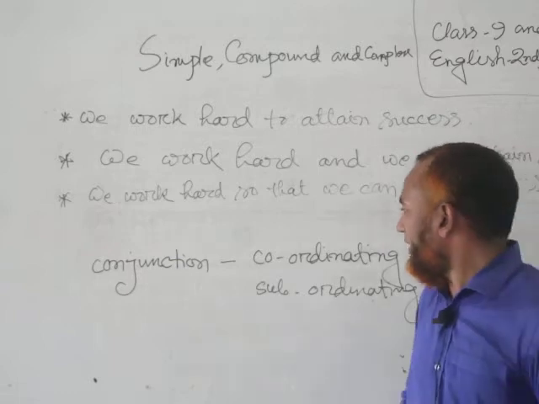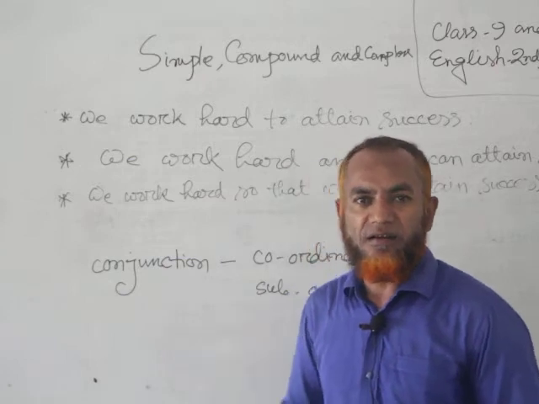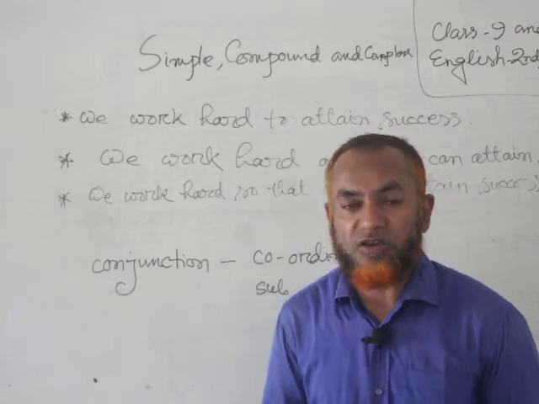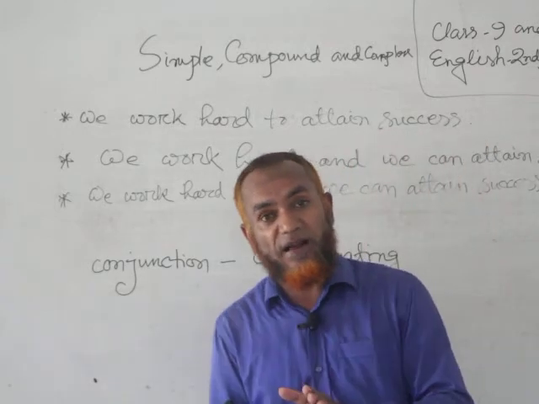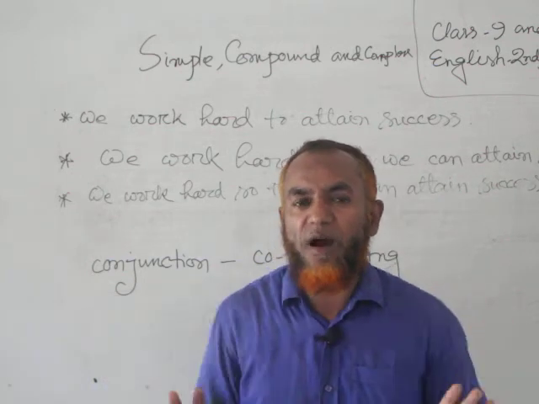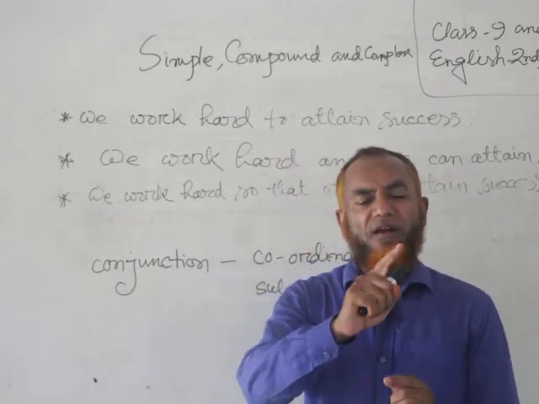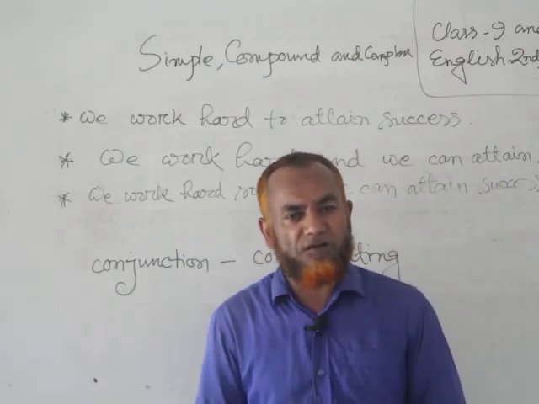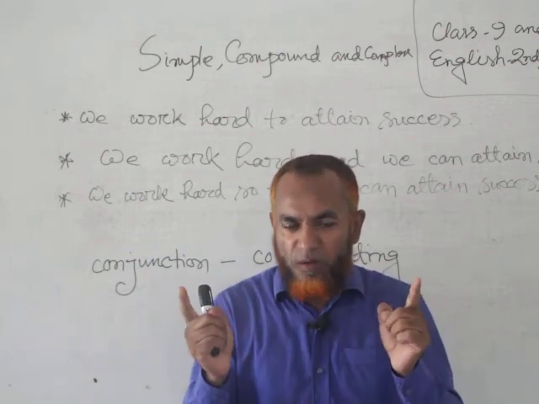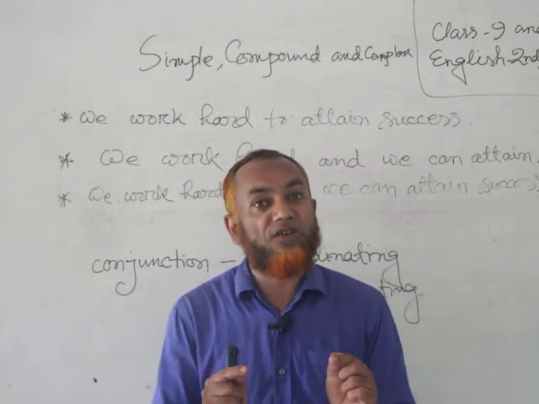We should have a good idea about coordinating and subordinating clauses to change any sentence. What is a coordinating conjunction? A coordinating conjunction is the conjunction which joins words, phrases, clauses of equal rank. How? Karim and Rahim. Here we find two names of persons, two words, joined with a conjunction, and.